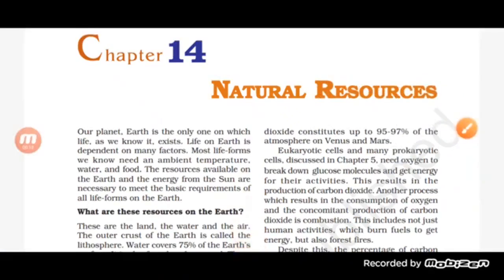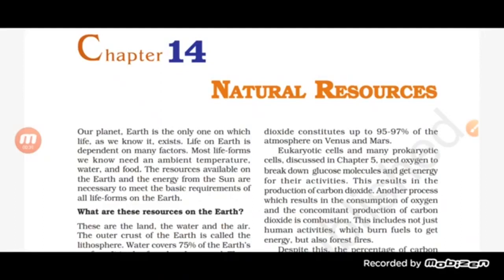About the natural resources, see, our planet Earth is the one in which life exists, and life on the earth depends on many factors. Those factors include the resources which are present here.